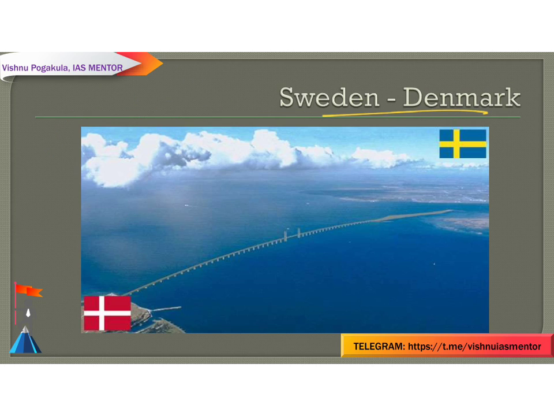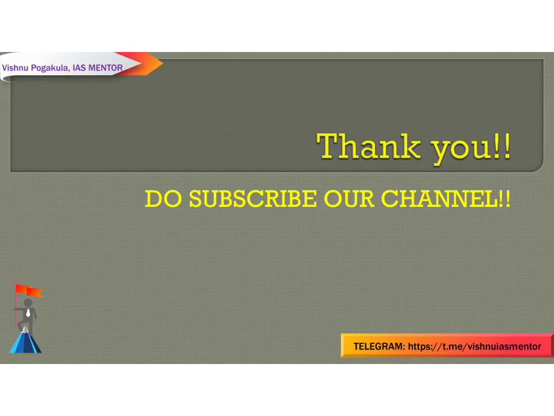Next is the Sweden-Denmark border. The national border between Denmark and Sweden dates to 1658. It is an entirely maritime border, in the Baltic Sea between Bornholm and Scania. The territorial waters, that is the 12-mile zones of these two countries, meet exclusively at the Oresund Strait. And there is one road and rail connection of 16 kilometers that was opened in 2000.